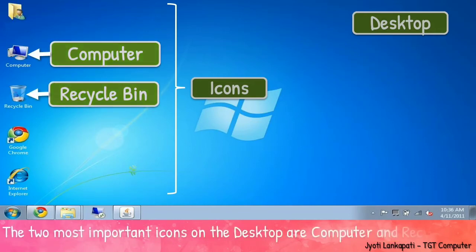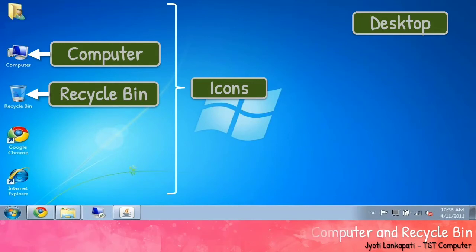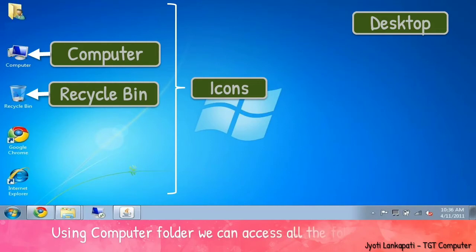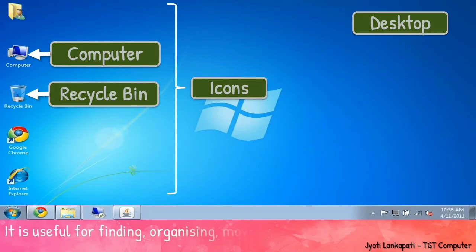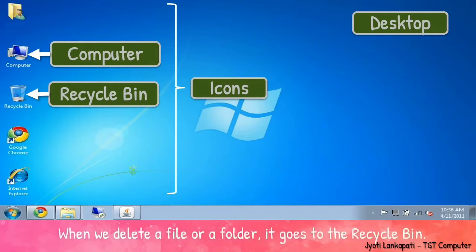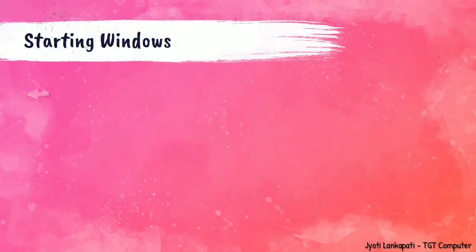The two most important icons on the desktop are Computer and Recycle Bin. Using the Computer folder or Computer icon, we can access all the folders and files that are in the computer system. It is useful for finding, organizing, moving and copying files in a computer. See, when we delete a file or a folder, it goes to the Recycle Bin.